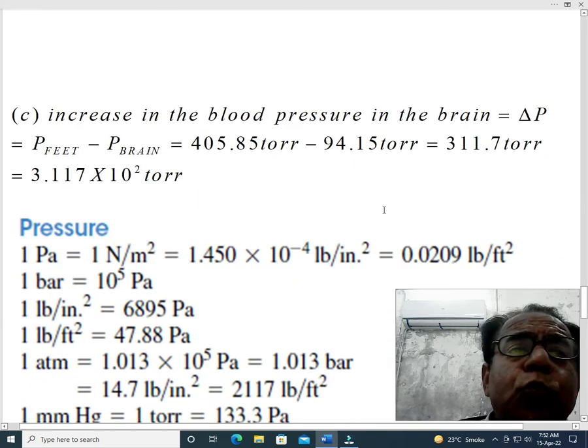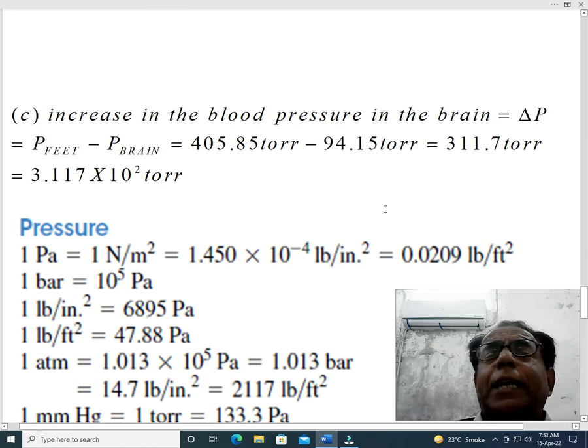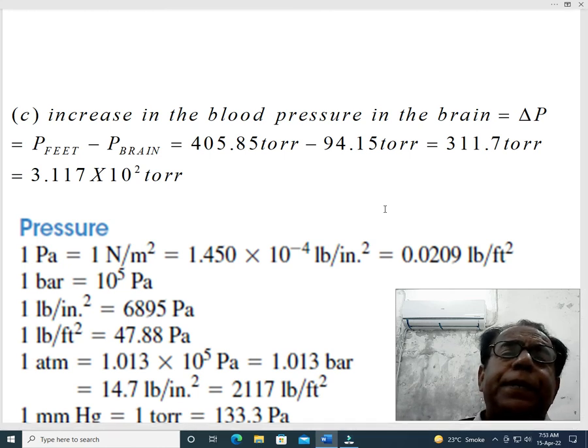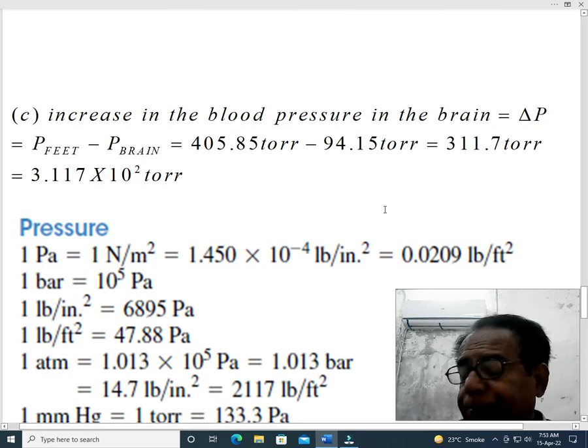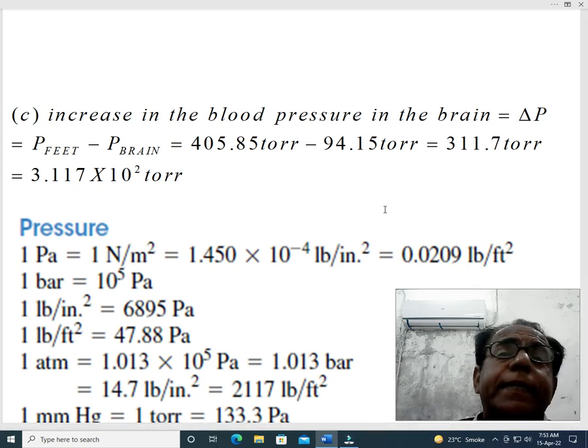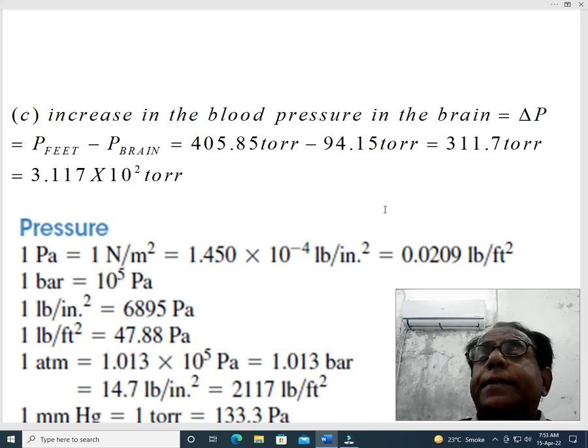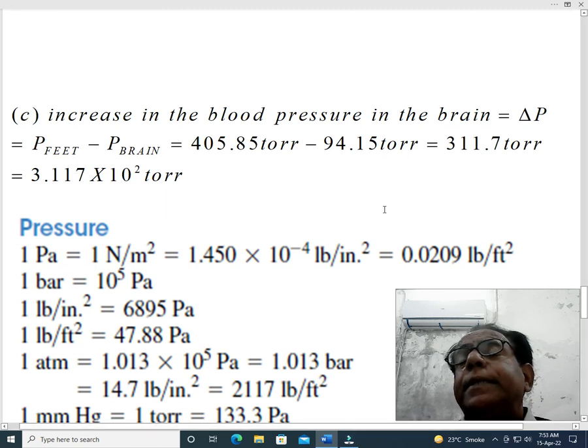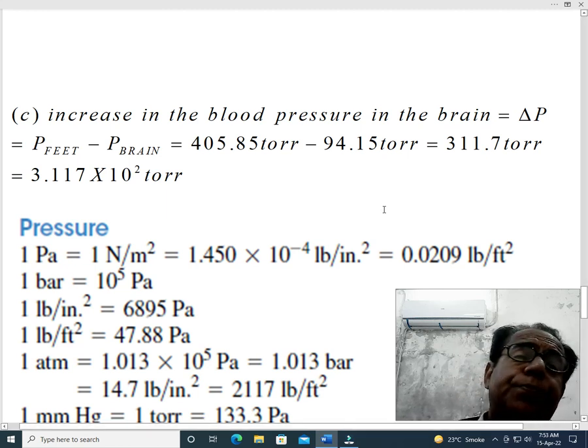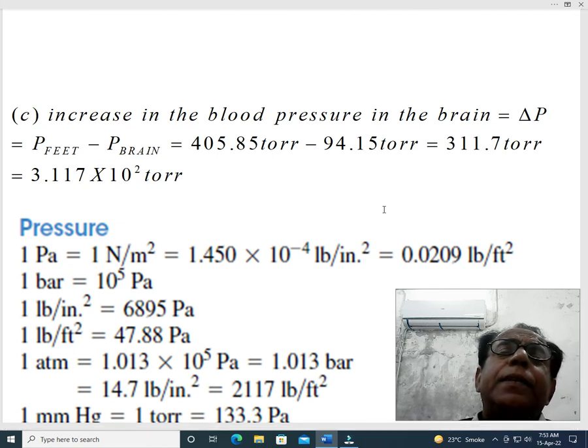Now we come towards part C. We had already mentioned that part C depends on part A and part B, and we just have to subtract two values. We have nothing else to do. Part C, the increase in the blood pressure in the brain, is equal to delta P. Dear students, the term delta is usually used to represent change. So here delta P may be treated as P2 minus P1, but here instead of P2 and P1 we have used P feet minus P brain.